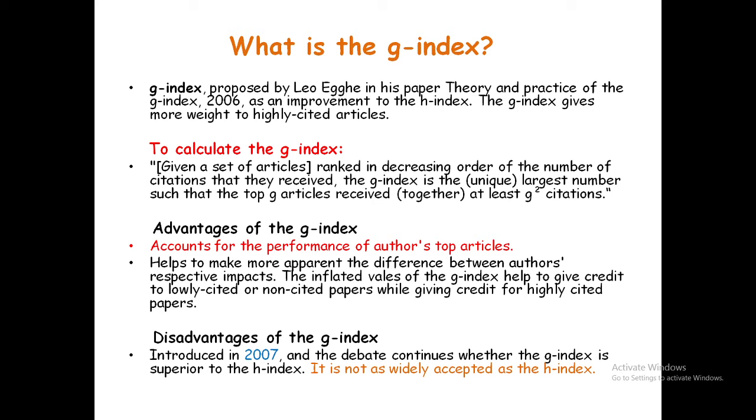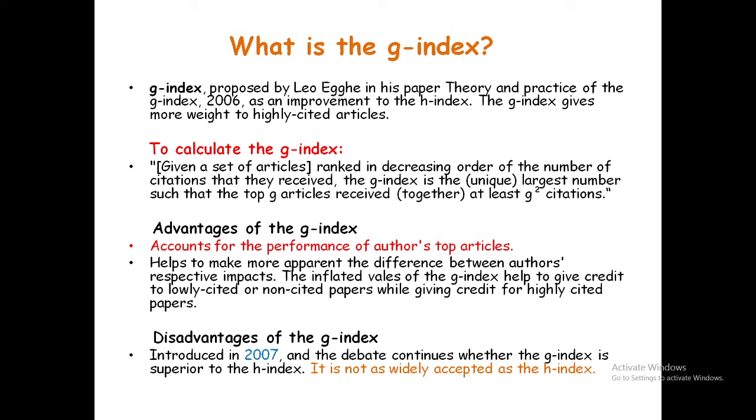Now, the advantage of the G index is that it accounts for the performance of the author's top articles and helps to make more apparent the difference between the authors' respective impacts. The inflated values of the G index help to give credit to lowly cited or non-cited papers while giving credit for highly cited papers.